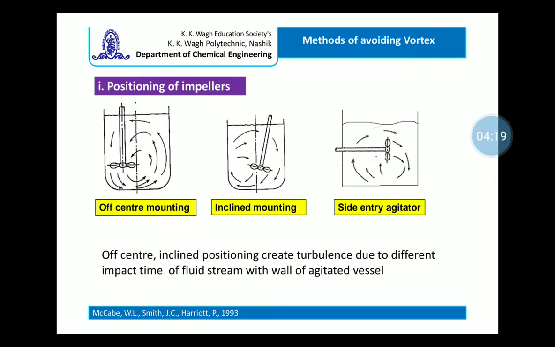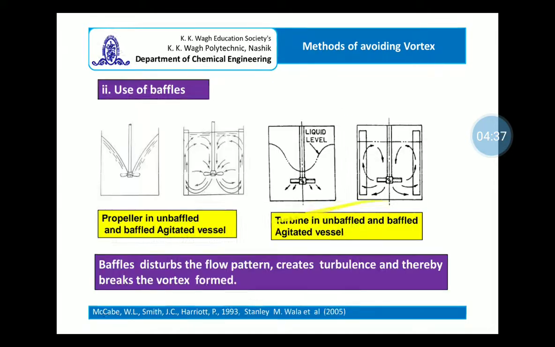So one of the methods of preventing vortex formation is the positioning of the impeller, that is, off-center, inclined, or side entry agitator. These side entry agitators are generally used for large vessels.